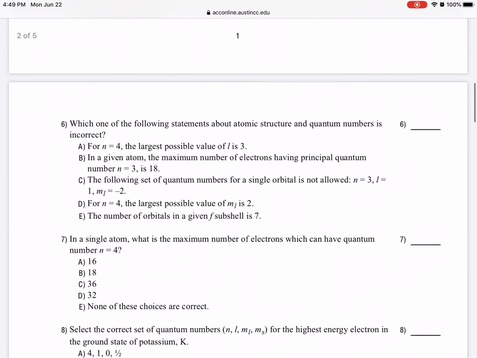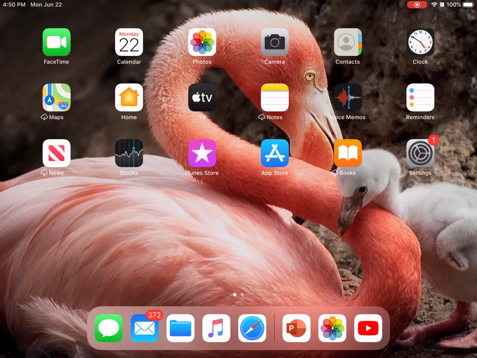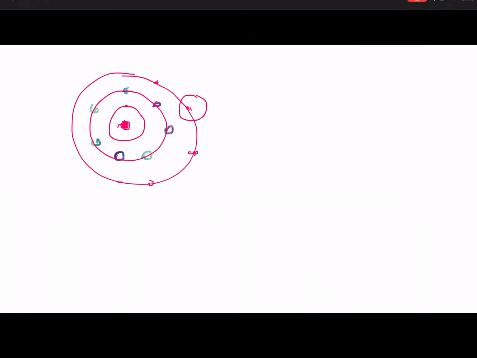And number 6, which one of the following statements about atomic structure and quantum numbers is incorrect? Let's say for n equals 4, the largest possible value of l is 3. Okay, so let's look at that one. For n equals 4, the largest possible value for l. That is true, right? Because, let me explain that here.